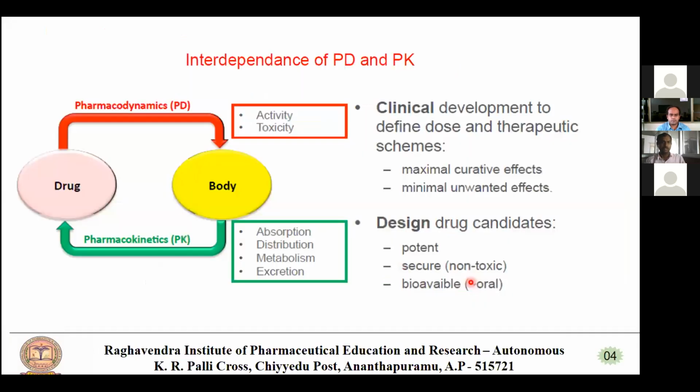So we can see another image that shows the interdependence of pharmacodynamics and pharmacokinetics. Pharmacodynamics is nothing but what the drug does to the body: the activity and toxicity, used in clinical development to define dose and therapeutic schemes. In pharmacodynamics, we are finding the maximal curative effects and minimal unwanted effects. In pharmacokinetics, we look at absorption, distribution, metabolism and excretion, to design drug candidates that are potent and secure, meaning less toxic and more bioavailable.